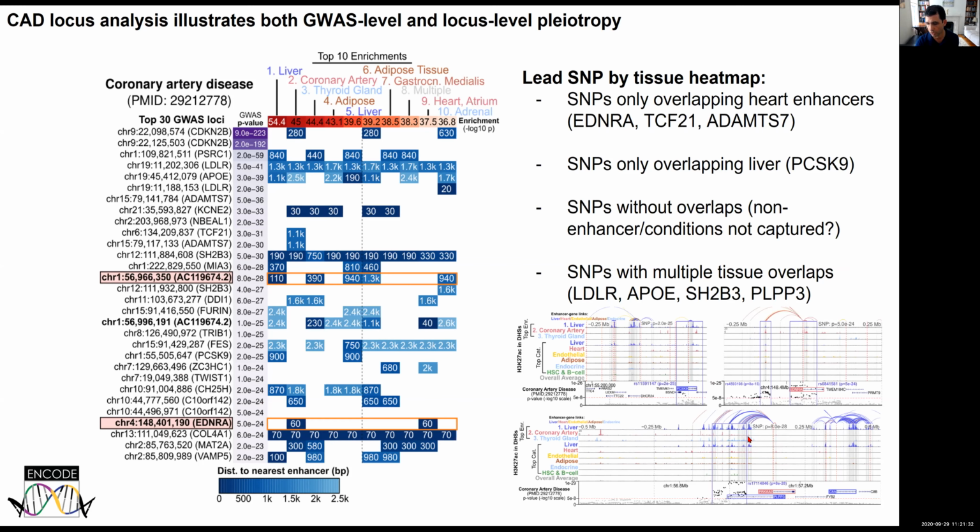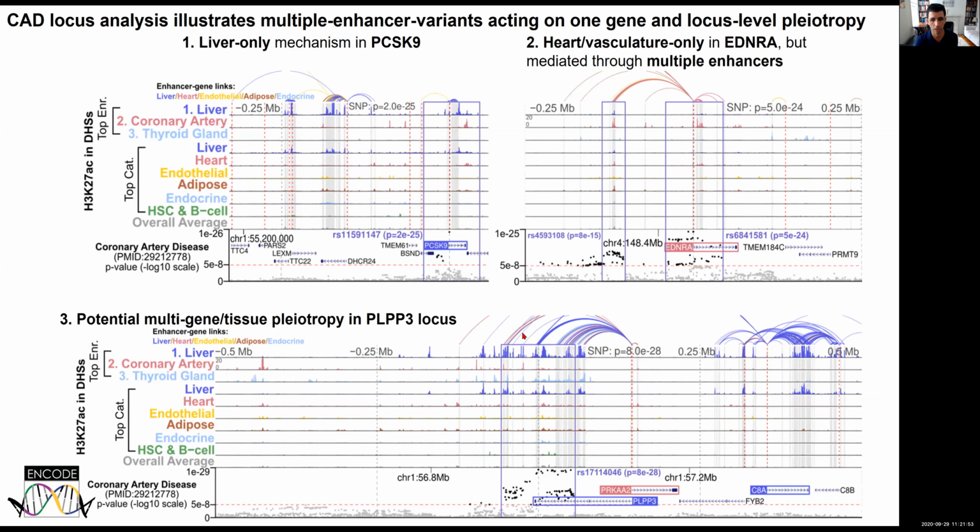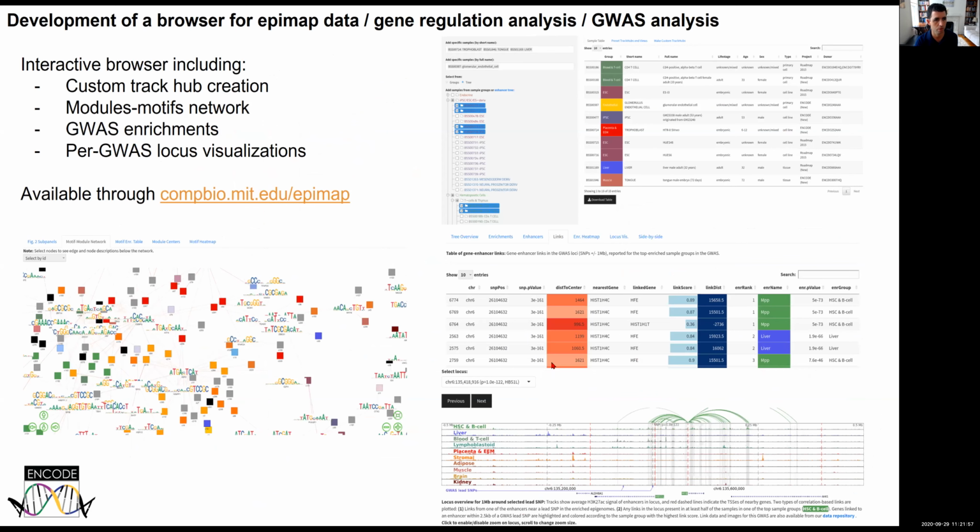But in other examples, it's not as simple. You basically have this primarily liver-like looking locus, but it also has several enhancers active in heart, which are also linked to a heart gene that appears to also play a role in coronary artery disease. So this is very encouraging, basically provides a way of starting to dissect these complex traits by partitioning them into tissues. And these are the same loci in just higher resolution.